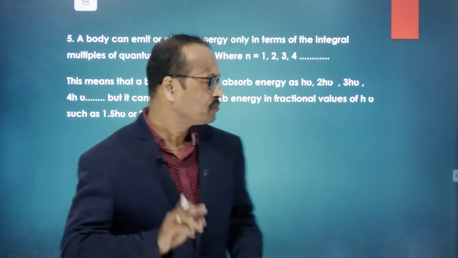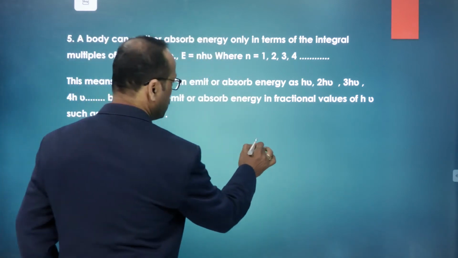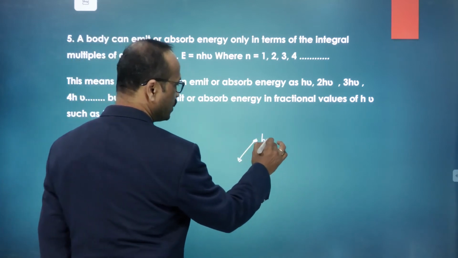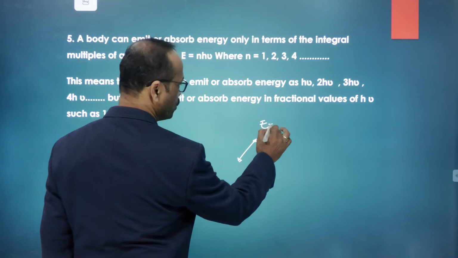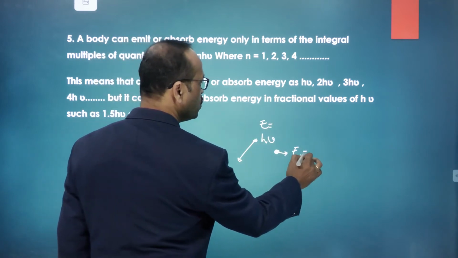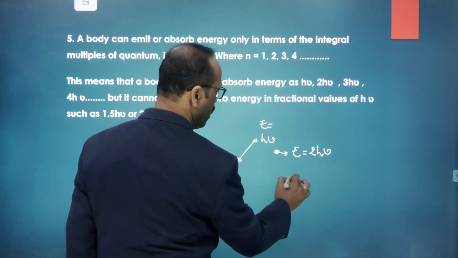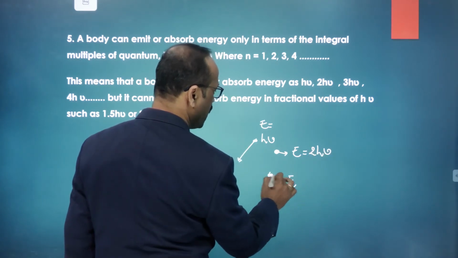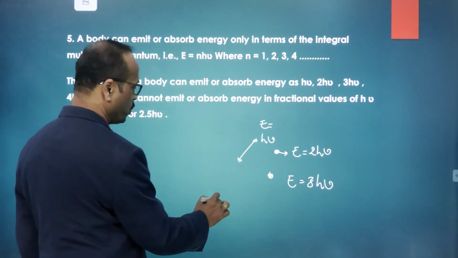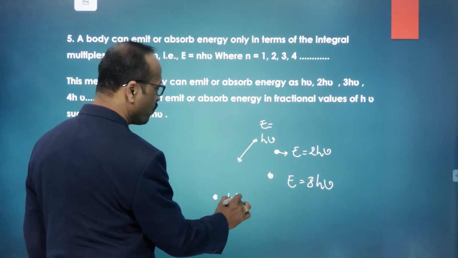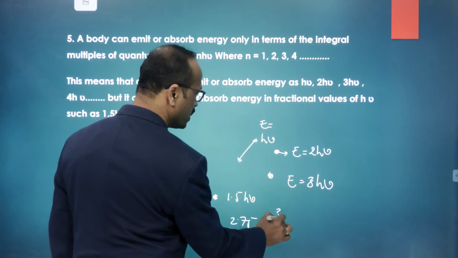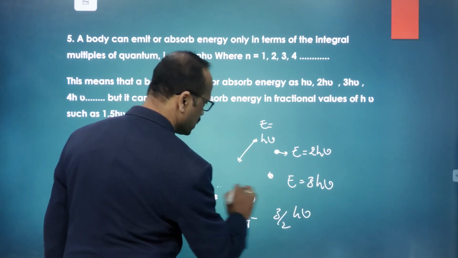For example, here is a quanta. This quanta has an energy of h nu, so E is equal to h nu. Or some other quanta may have energy E is equal to 2 h nu, or one more may have 3 h nu, right? But the energy can't be like 1.5 h nu or 2.75 h nu or 3 by 2 h nu. Is this clear to you?